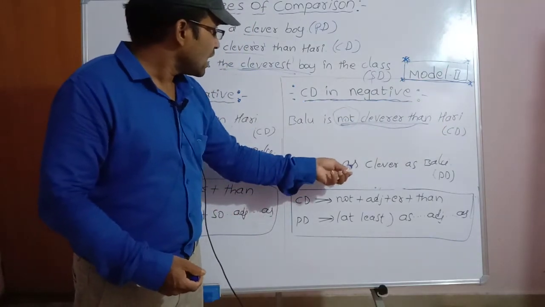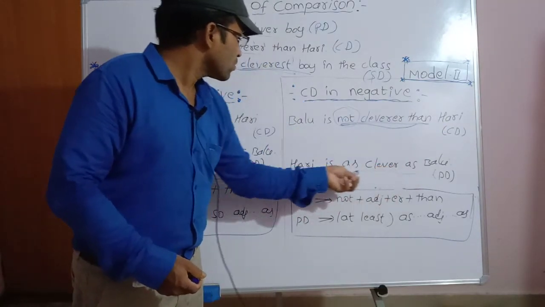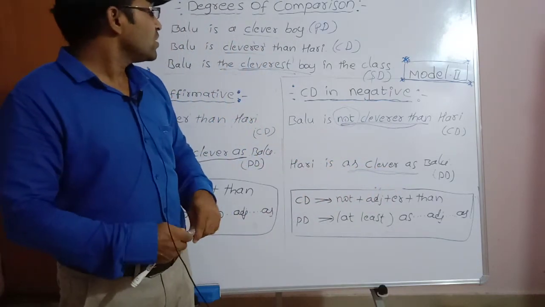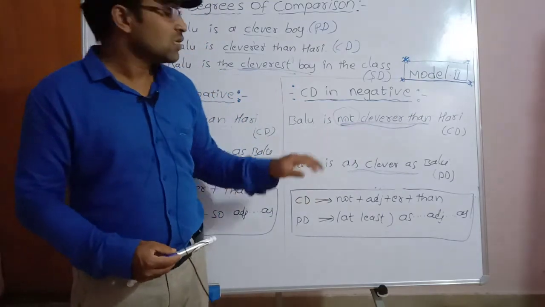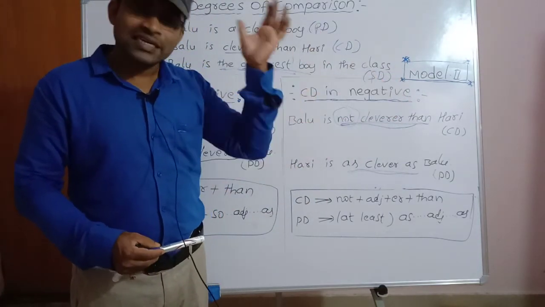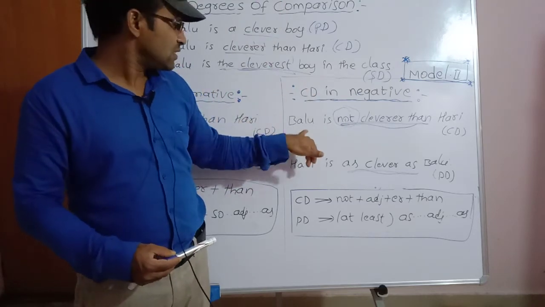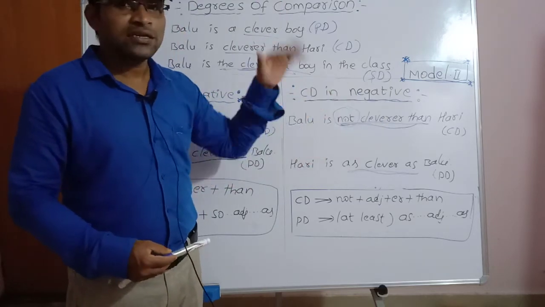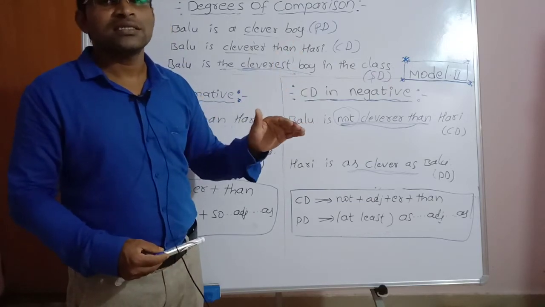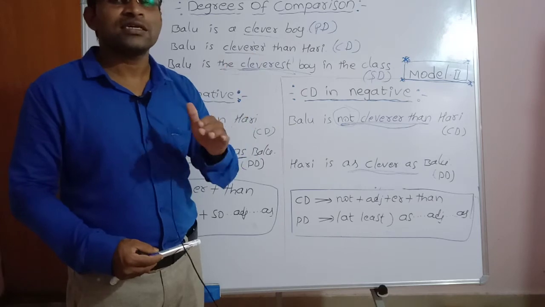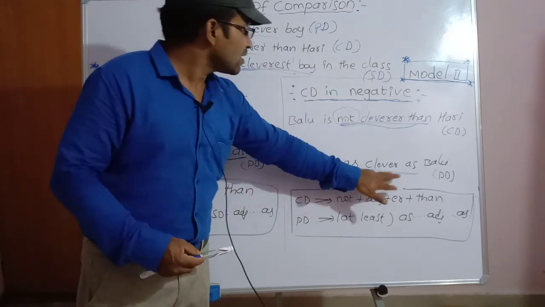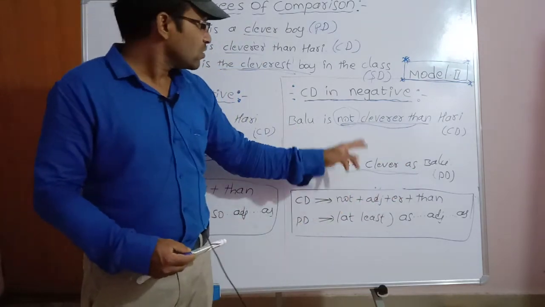Balu is not cleverer than Hari. Hari is as clever as Balu. Balu is not cleverer than Hari. It means Hari is at least as clever as Balu. Hari is not cleverer than Balu, but Hari is at least as clever as Balu. Hari is as clever as Balu.